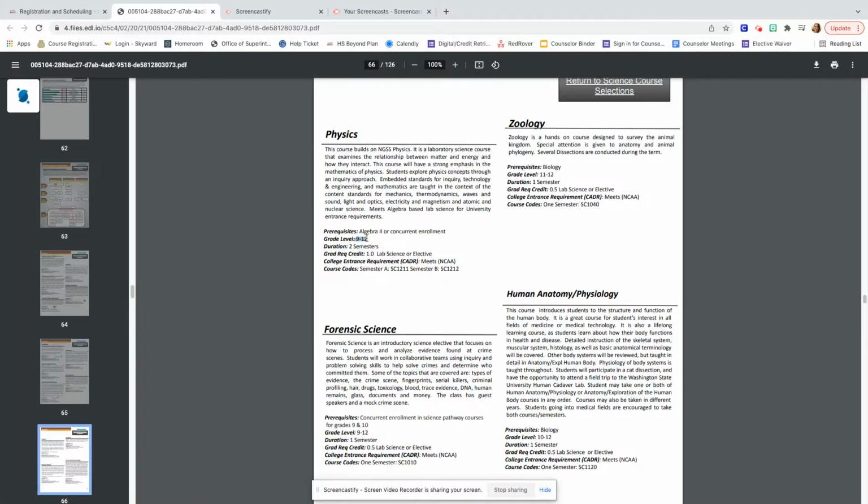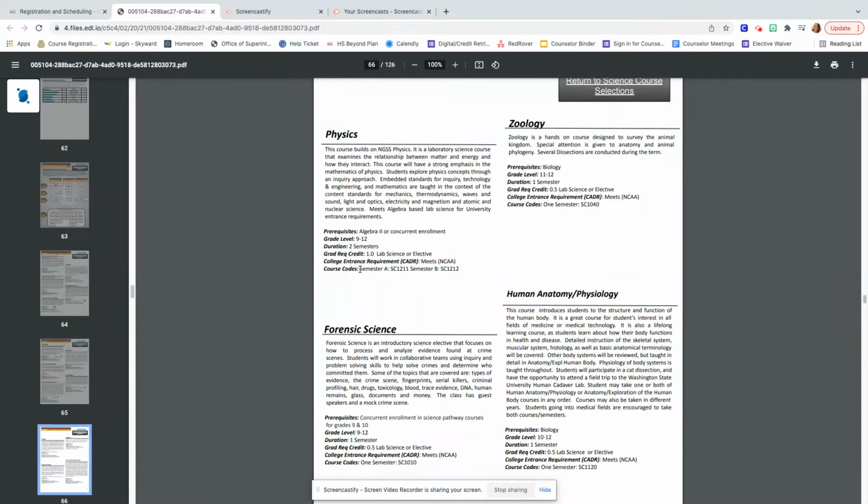You can take it 9th through 12th grade. It is 2 semesters long, meaning it is a year-long course. Here's the credit that you can get from it. You get 1 credit of lab science or 1 credit of elective. This CADR means it meets college entrance requirements, your science requirements for a university.